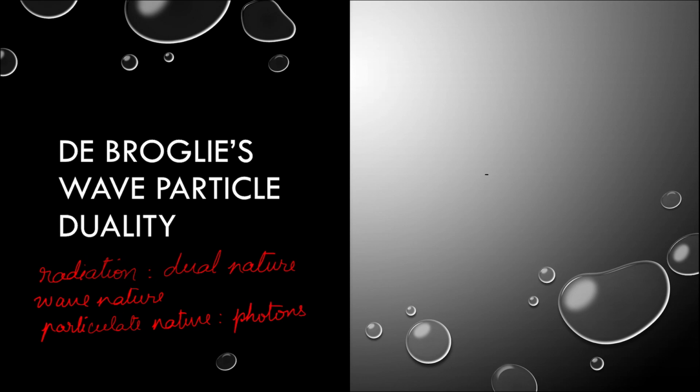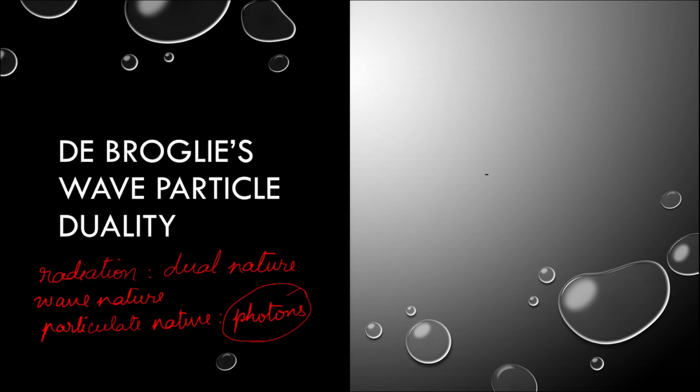Thus I can say that photons have momentum because of their particulate nature, and they also have wavelength and frequency, and that is because of their wave nature. That is what the de Broglie principle states. The principle states that any material particle like a photon must exhibit a dual nature. Try to understand. A photon, being a material particle, also exhibits a wave nature.